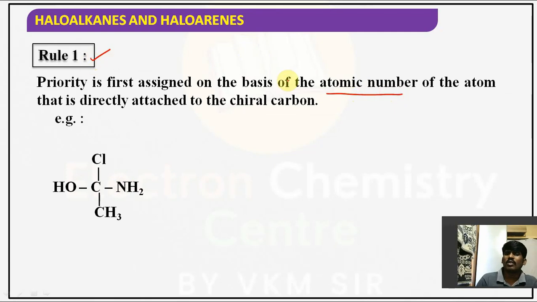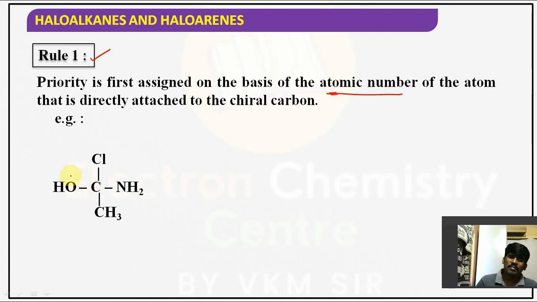Rule number 1, we are going to talk about it. Priority will be assigned based on the atomic number, right? Once you give the priority, based on that priority we can assign the configuration to a particular isomer. Hope you understand. But how do you give that priority? Based on the atomic number.